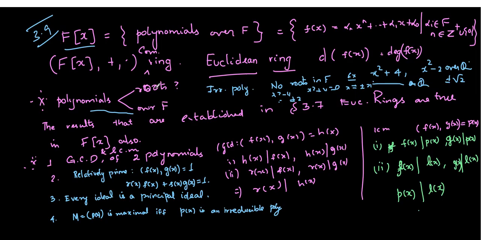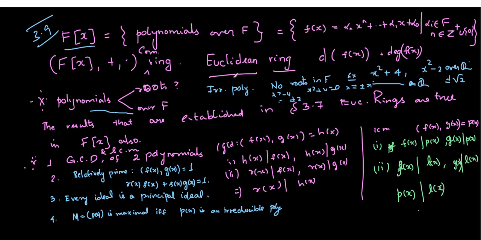If they do not have roots in F, then you call the polynomial irreducible. Otherwise, it is reducible. Now, there are results which have been established in section 3.7 on Euclidean rings. Those results are again true for elements in F[x] also.